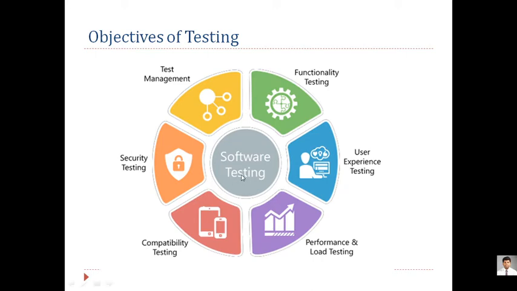And most important, that is test management, because writing a test is not that difficult, but you have to manage your work, because you have to follow some deadlines. So again there is management. So these are the basic, what we could say, 6 major objectives of testing. And to become a tester, you have to follow these 6 basic objectives, then only can we say that the application tested by the team is efficient.